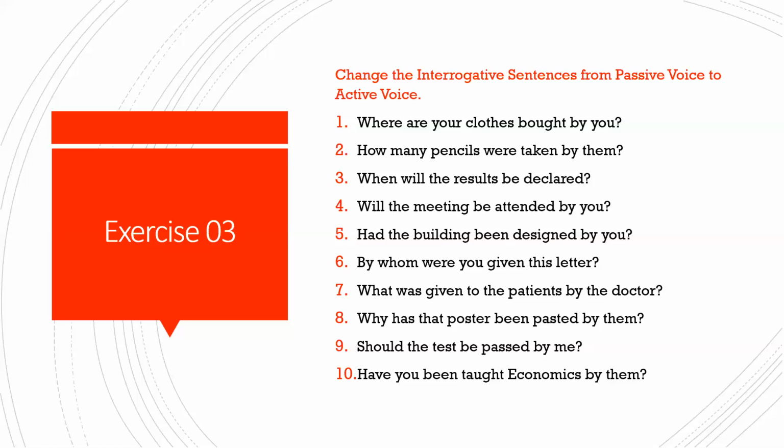Okay. And then the next one we have learned was have, has, had. When you use that in the passive voice, the same have, has, had, again depending upon the subject, you will use either have or has. And then you will add been. All right. And all V3 forms in this. Okay. Then what was the other one? When you use modal auxiliaries, the same modal will be repeated even in the passive voice, but you will add be: should be, can be, will be. All right. So that is how you will be changing it from active to passive.